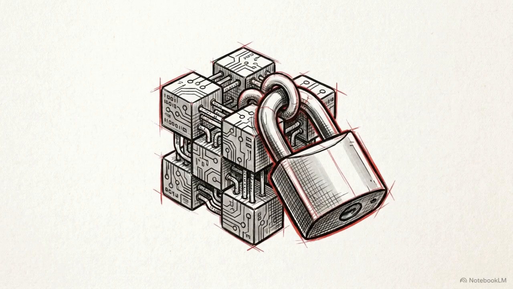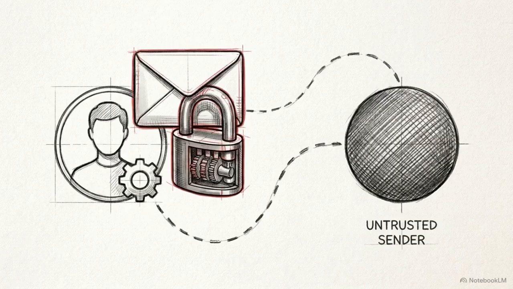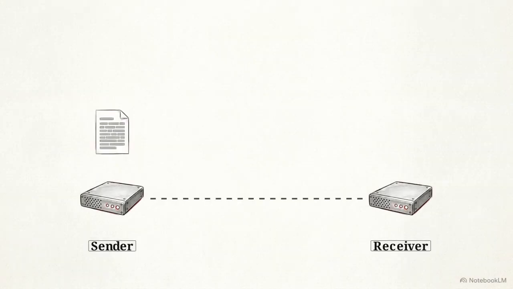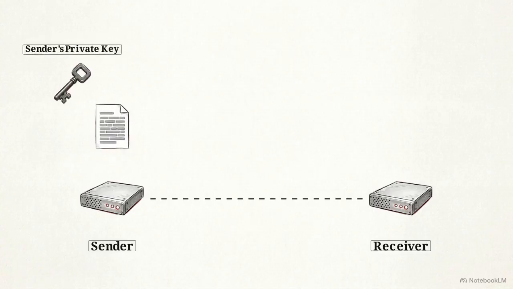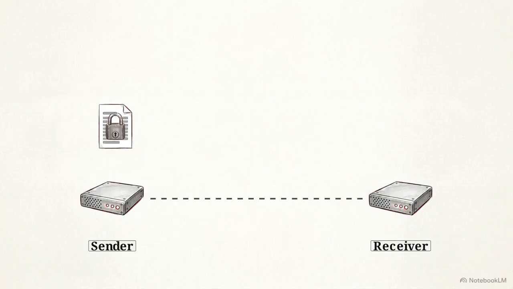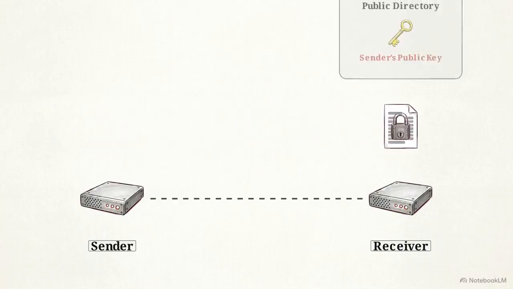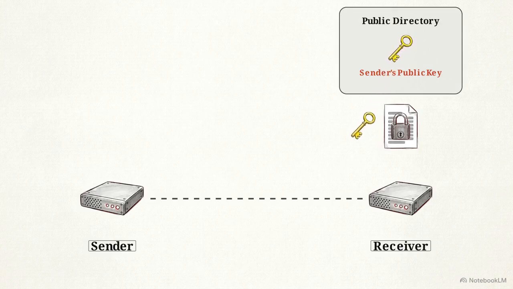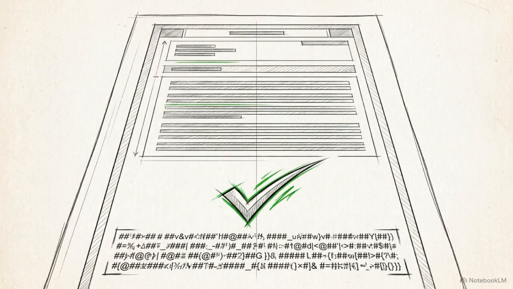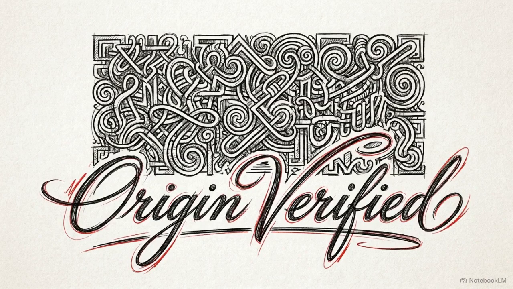Securing the payload creates a secondary problem. If a public key is available to everyone, how can a recipient prove a message actually came from the claimed sender? The asymmetric key architecture provides the solution by running the process in reverse. Instead of encrypting the message with the recipient's public key, the sender encrypts it using their own secret private key. When the file arrives, the receiver decrypts it using the sender's openly published public key. Because only the sender possesses that private key, a successful decryption by the public key acts as a mathematical guarantee of origin. This reverse process forms the basis of digital signatures.